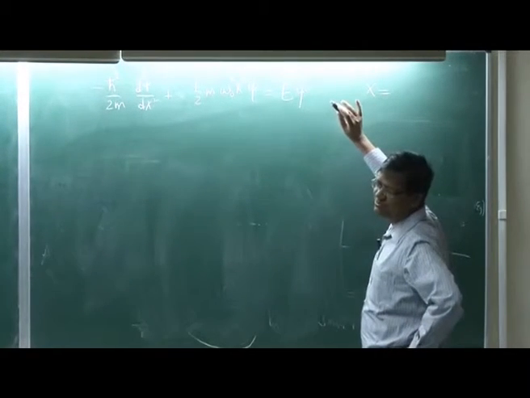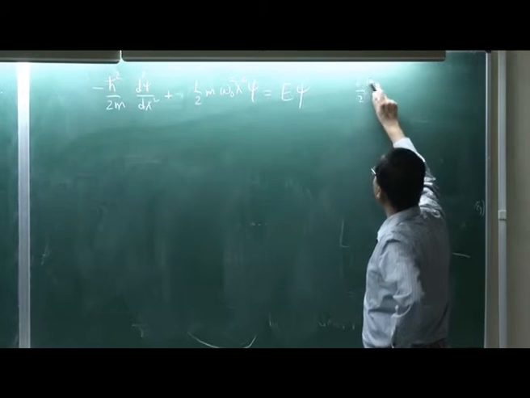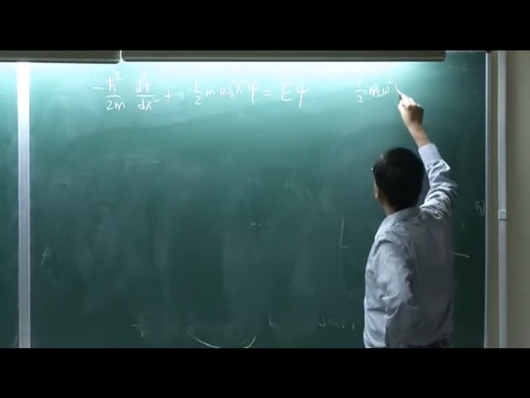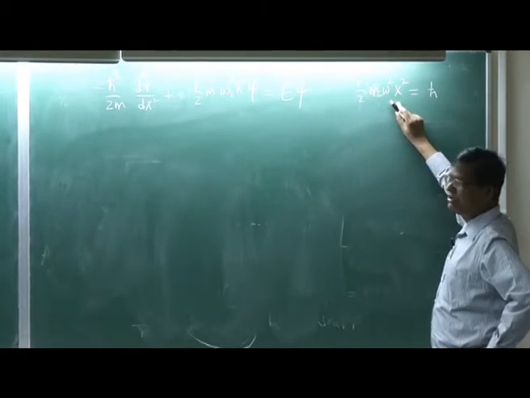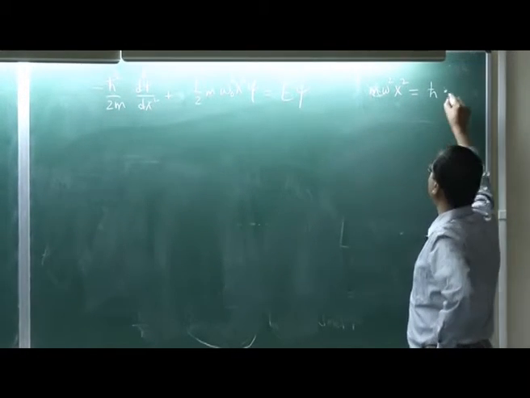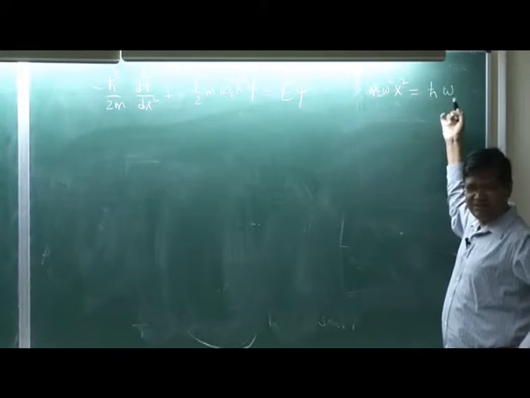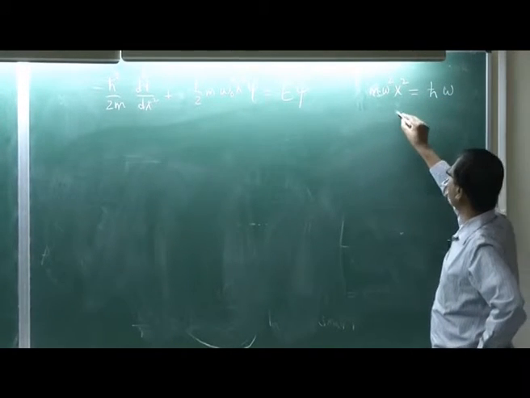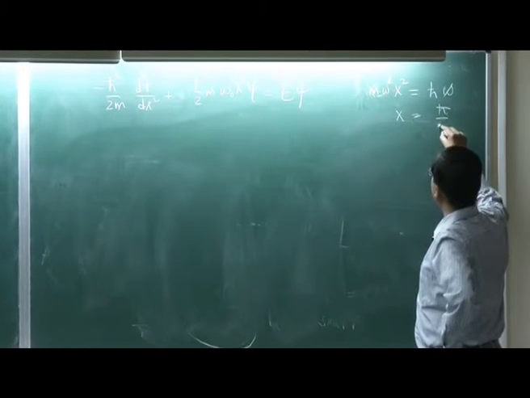By the way, if you are not doing this, then you are not doing it properly. So half m omega squared x squared, this potential energy, or total energy if you like, is of the order h bar omega. So x will be the square root of h bar by m omega.